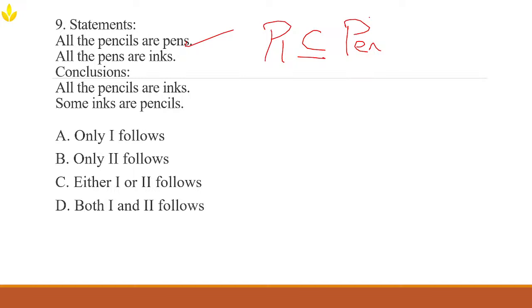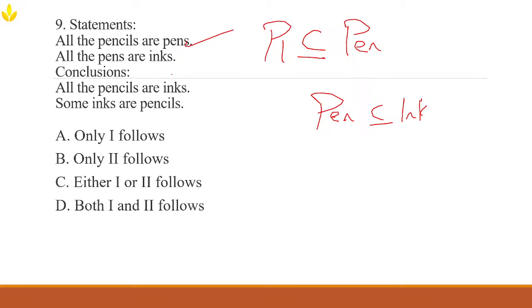Alright, the second statement. What does the second statement say? All the pens are inks. This means every pen belongs to the ink category. So we can say the pen is also a subset of ink. If pencil is inside the pen category and pen is inside the ink category, then pencil must also be inside the ink category. All pencils are inks. Conclusion 1 follows.